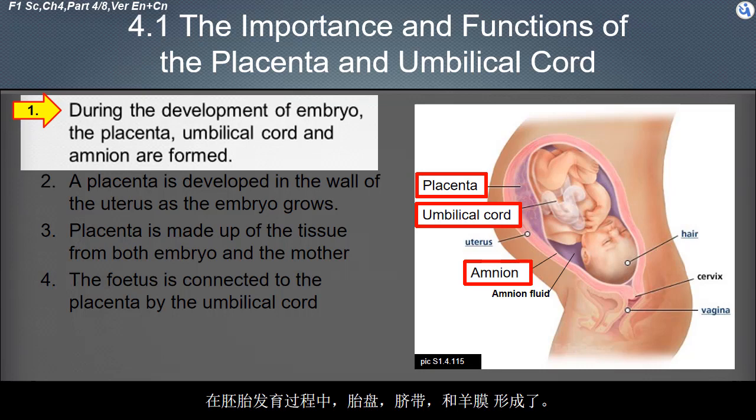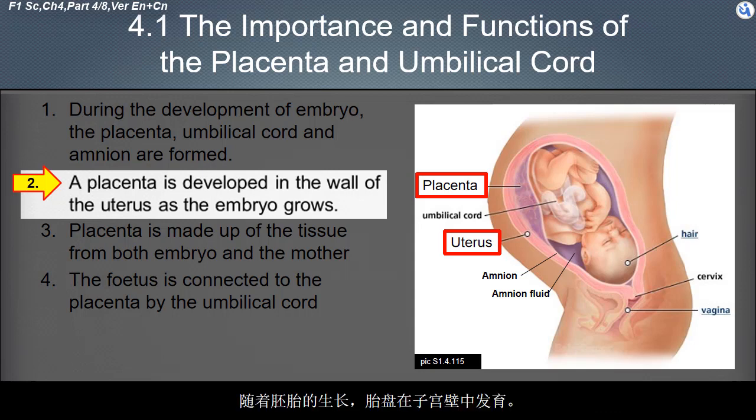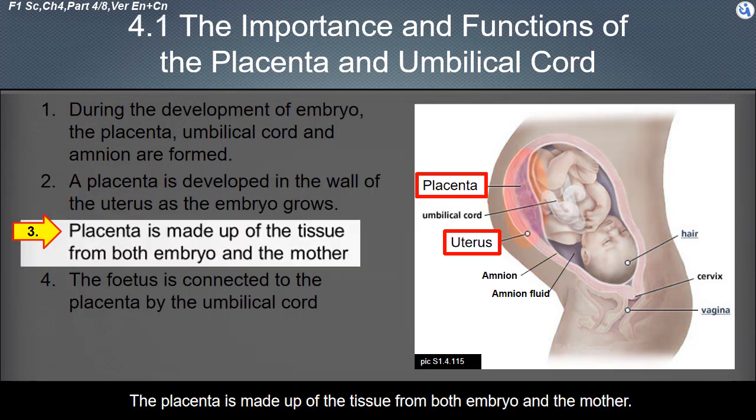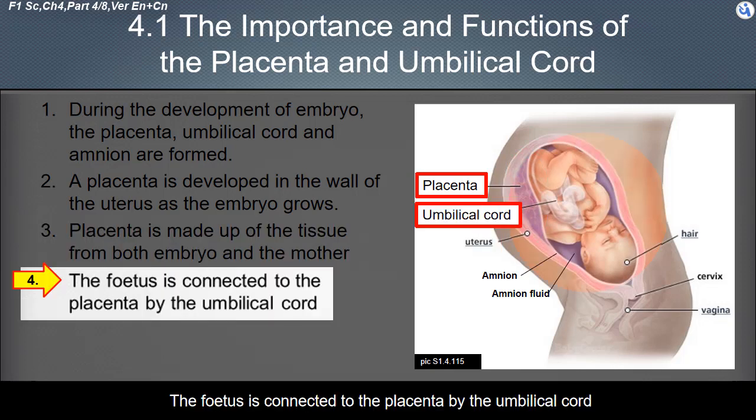A placenta is developed in the wall of the uterus as the embryo grows. The placenta is made up of the tissue from both the embryo and the mother. The fetus is connected to the placenta by the umbilical cord.